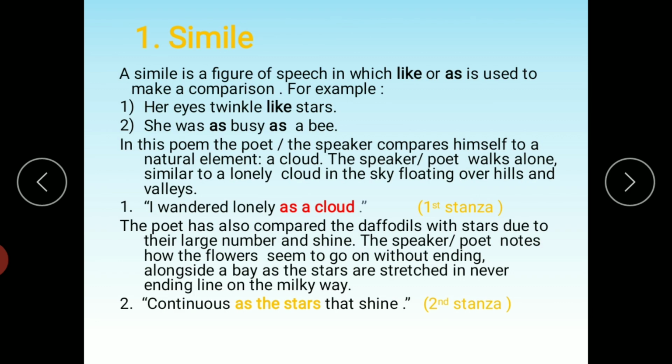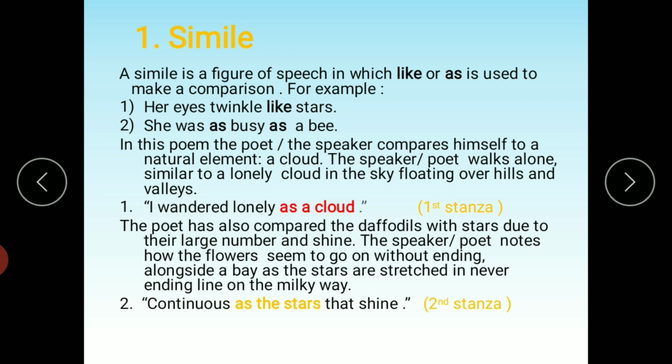Simile is a figure of speech in which like or as is used to make a comparison. For example, her eyes twinkle like stars. She was as busy as a bee. So, what is simile? Simile means when a poet compares one thing with another, and we use some comparative words. And what are the comparative words that we use? Like or as, such as.